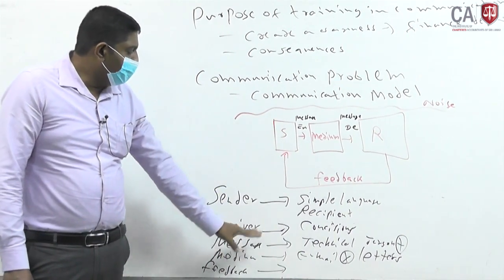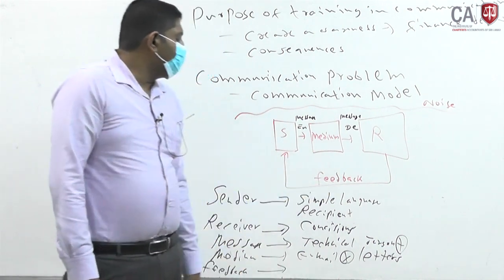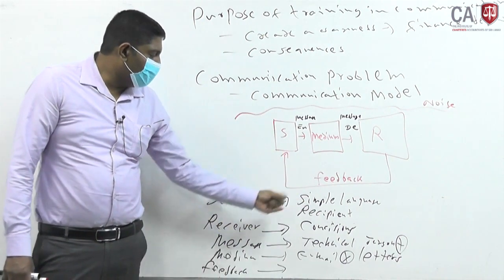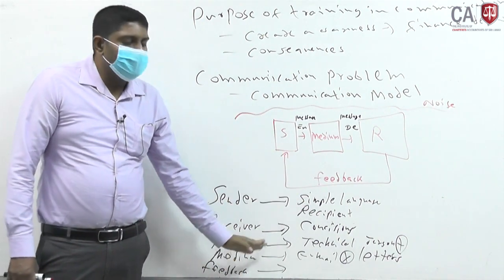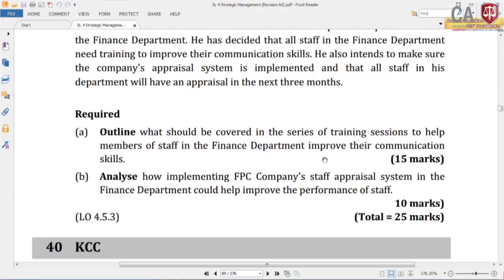Then the medium: based on the situation you have to decide the medium. For example, in some cases you can use letters. Then another one is you can get the feedback, right. So, we will look at the examiner's answer, what he is telling on this.